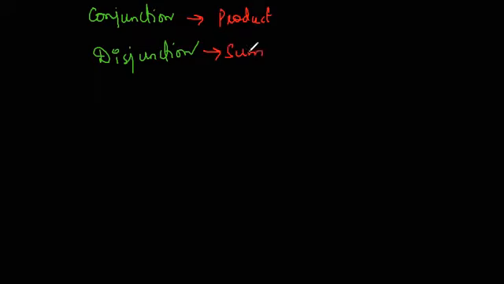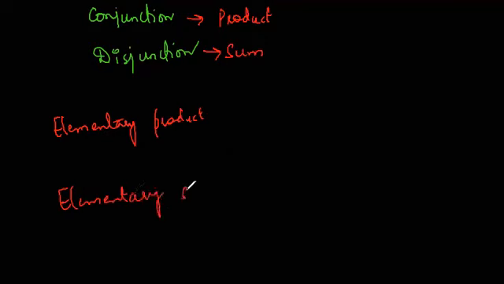Okay. And a product of the variables, that is a conjunction of the variables and their negations in a formula, is called an elementary product. So there are two definitions. First is elementary product. The other is elementary sum.